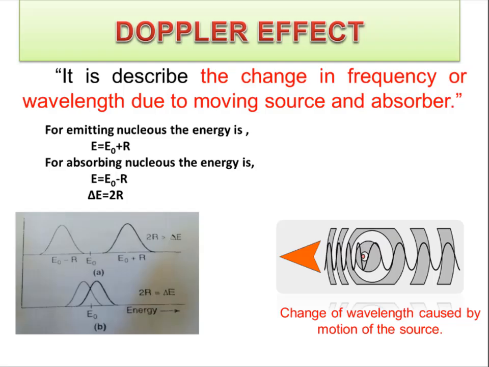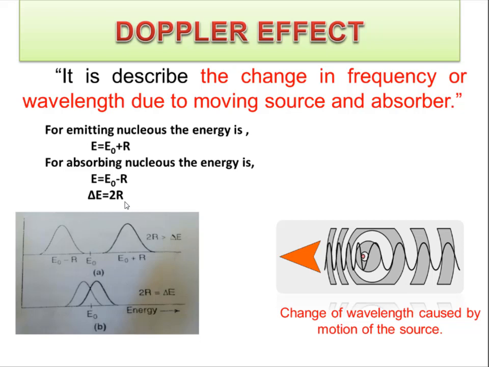Now, another important effect is the Doppler effect. Consider E as the energy, E0 as the energy in the ground state and R as the recoil energy. Then for the emitting nucleus, the energy is E equal to E0 plus R, and for the absorbing nucleus, the energy is E equal to E0 minus R. Therefore, delta E, the line width, is equal to 2R.